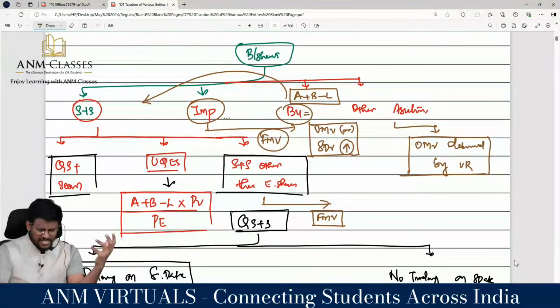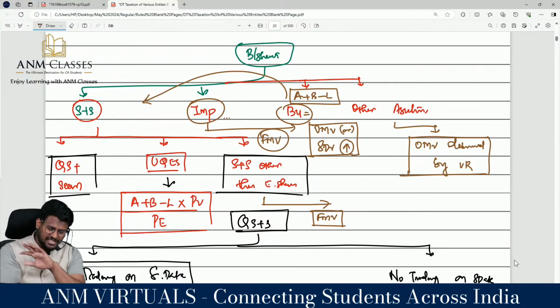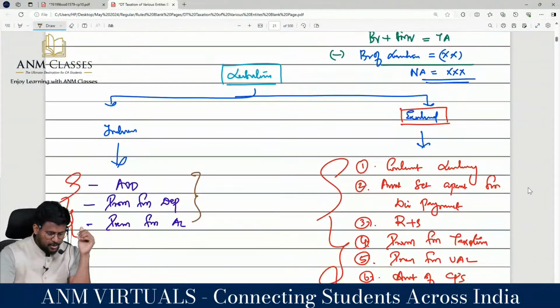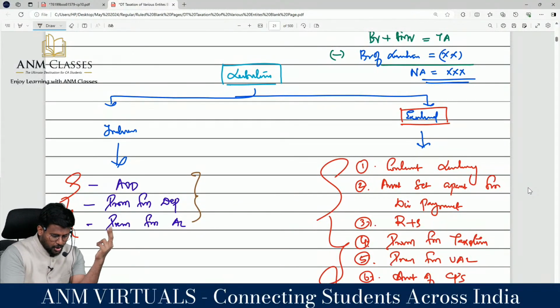For business unit, same valuation, A plus B minus L. For immovable property, open market value as determined by the valuation officer or stamp duty value, whichever is higher, is the fair market value. That is very important. For other asset, don't go for stamp duty value, because other asset is not an immovable property. Stamp duty value will not be there. Take the open market value determined by the valuation report as the fair market value. Yes sir. Liabilities include 3 things: arrears of dividend, provision for depreciation, provision for